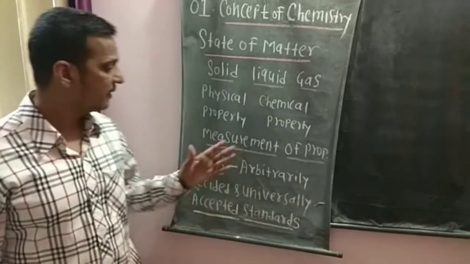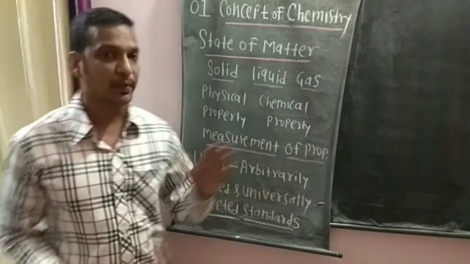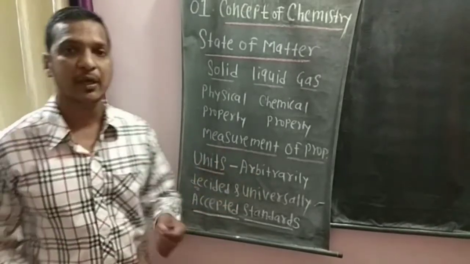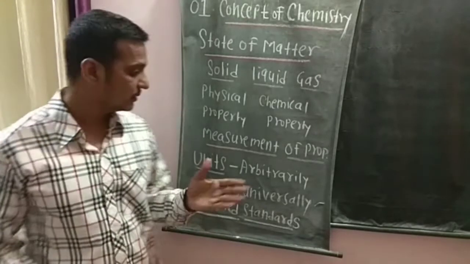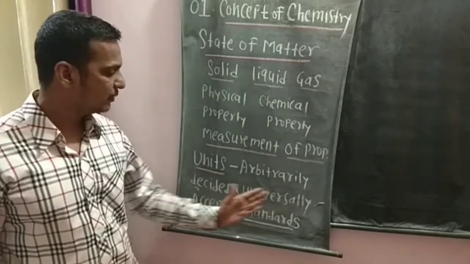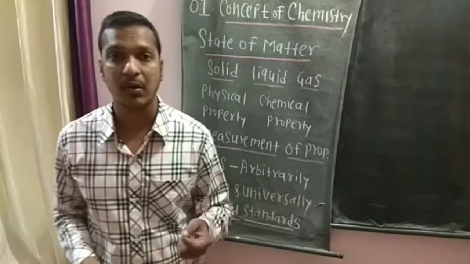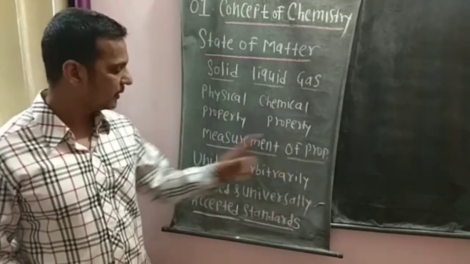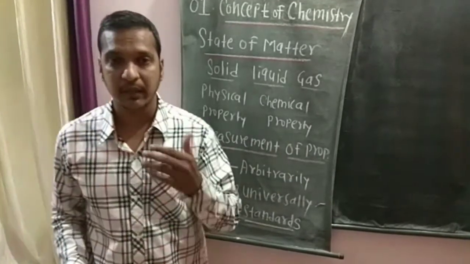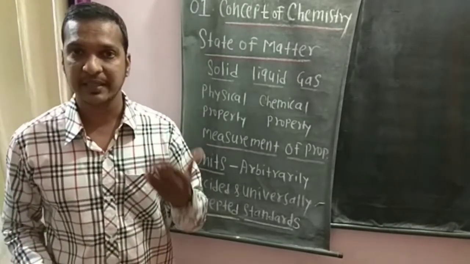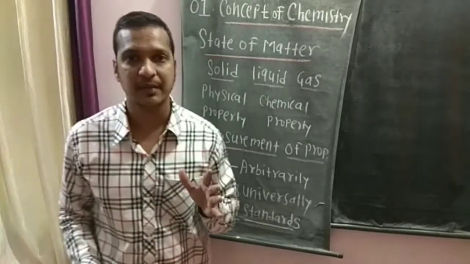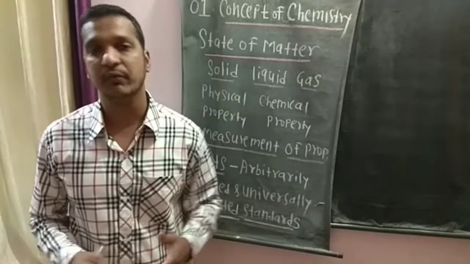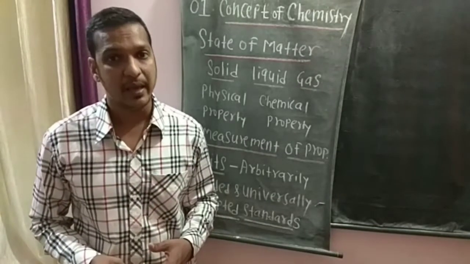Then we have the measurement of properties of matter. How will you measure these properties? By using units. Units mean the arbitrarily decided and universally accepted standards. Again I repeat, measurement of properties is done with the help of units. The definition of units: the arbitrarily decided and universally accepted standards are called units. The definition of a unit is very important from the exam point of view.